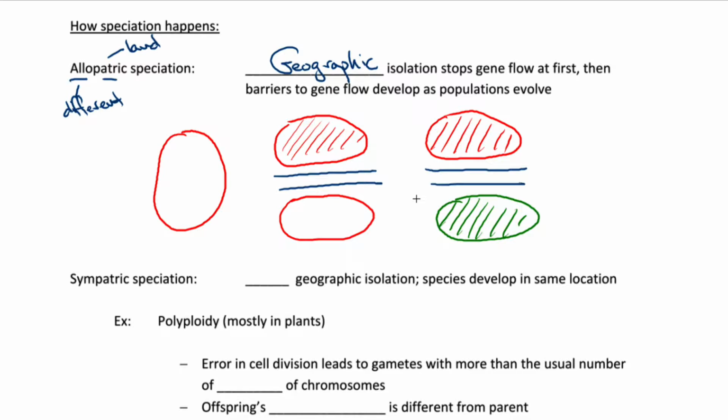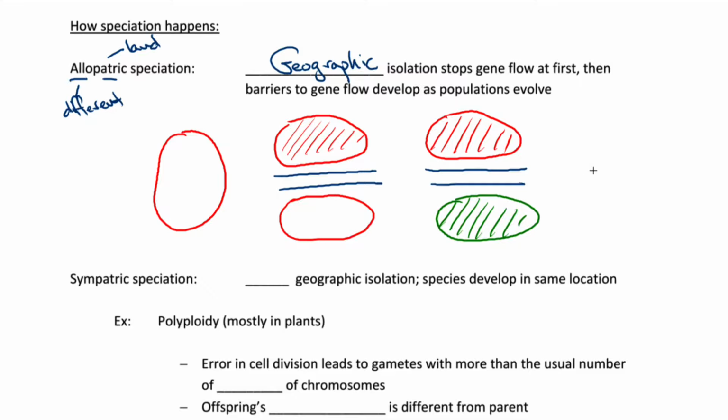Now, if the river were to change course again and disappear, it's possible that when they came back together, they would still be able to interbreed, and so now the gene pools would mix again. And if that were still possible, we would just say that they are still one species. But it's also possible that if enough change has occurred, then now there may be not just geographic reproductive isolation, but in fact biological barriers to reproductive isolation as well.